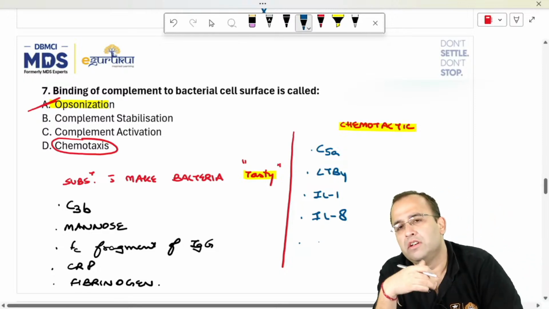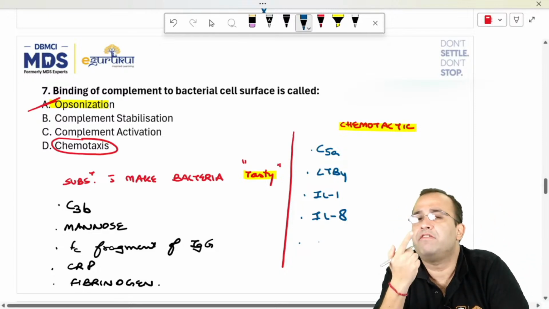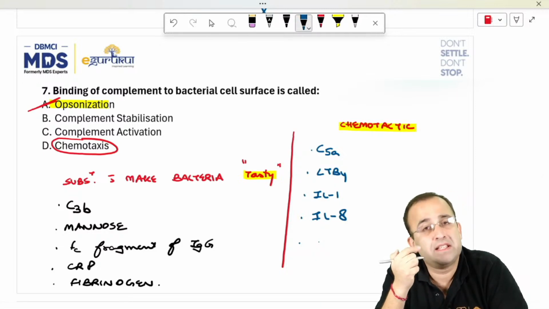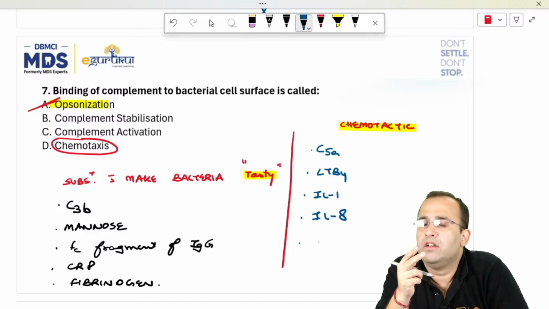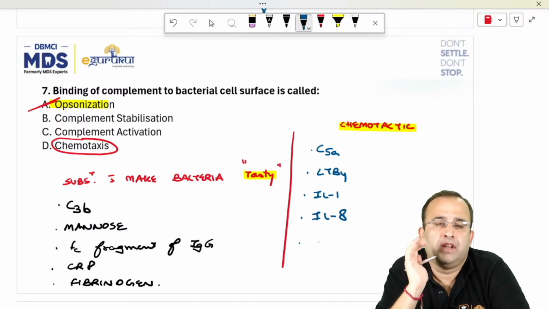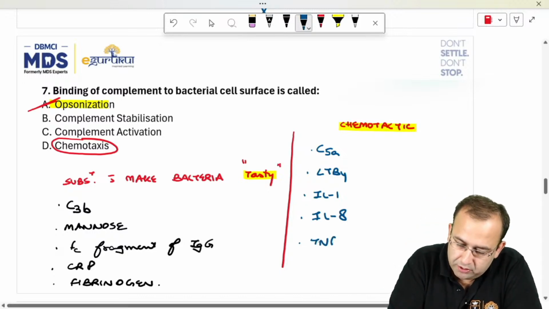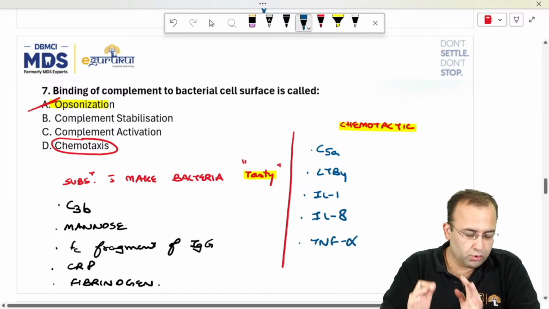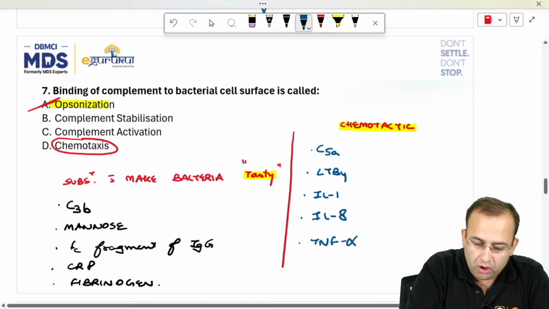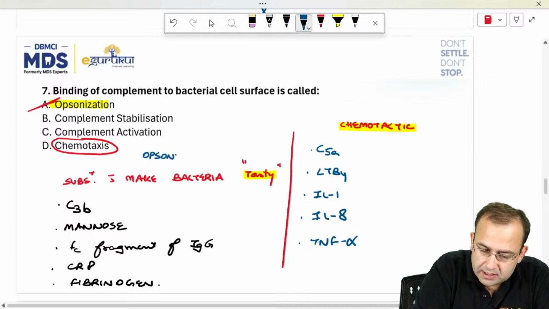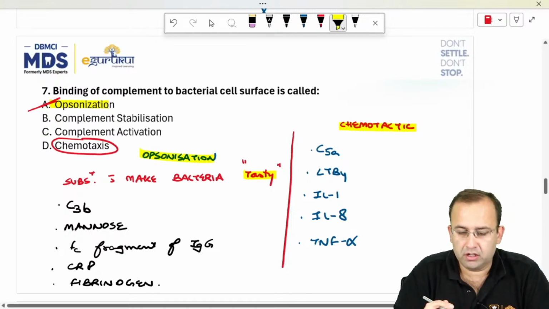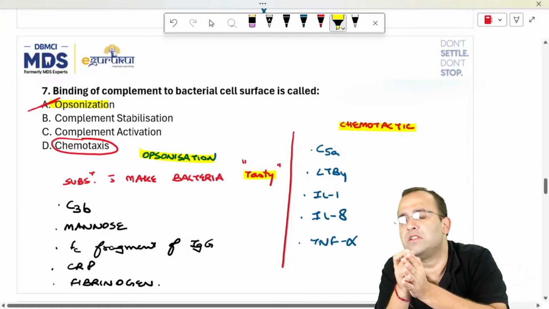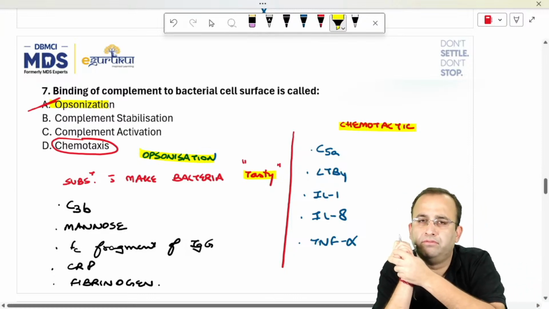These are the chemotactic agents: C5a, leukotriene B4, interleukin 1, interleukin 8, and TNF alpha, tumor necrosis factor alpha. So there is no way we will go wrong between opsonization agents and chemotactic agents. Complement attaching to bacterial cell surface is called opsonization.